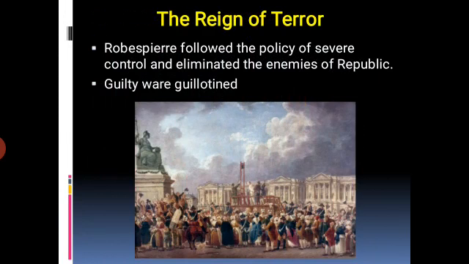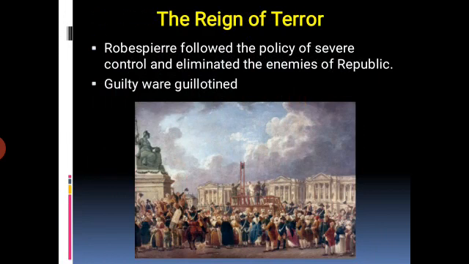Many people were arrested and tried by the Revolutionary Tribunal. They included all those people who were considered enemies of the republic by Robespierre. If the court found them guilty, then they were guillotined. Guillotine means what, students? This is the instrument for murder.